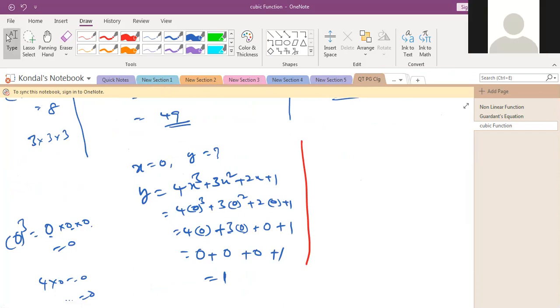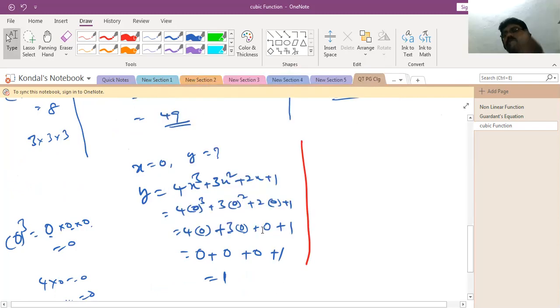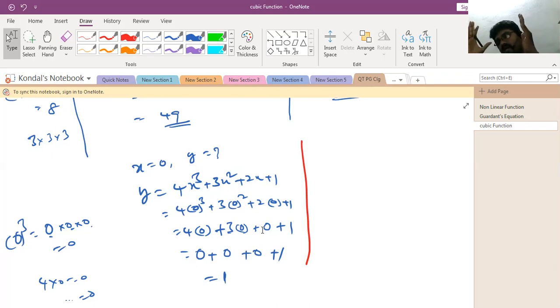Sir, I have one doubt regarding this one. Until how many y values should we find, sir? Generally, up to 3 only you can consider. If you consider 5 or 6, no problem, but it will take more time. But in order to know whether we will get a curvilinear line or a straight line, for the sake of understanding only, I am taking only up to 3. You may take 5 also, 7 also, or 10 also. That doesn't matter.